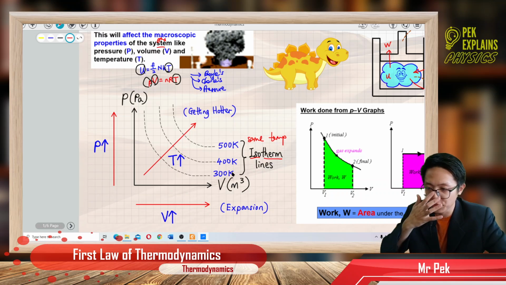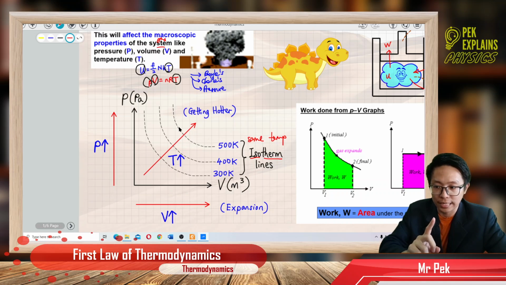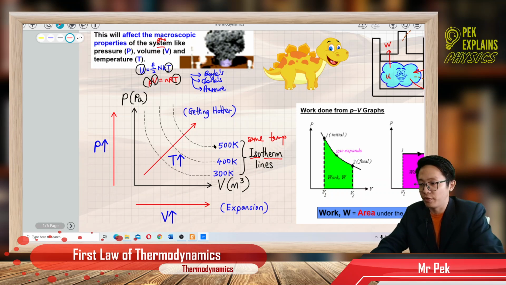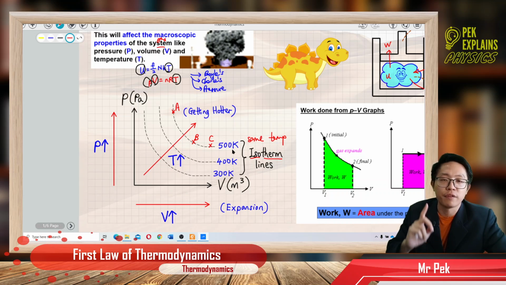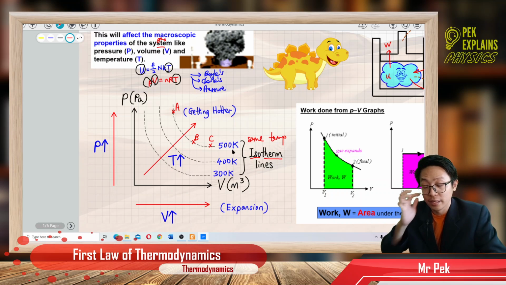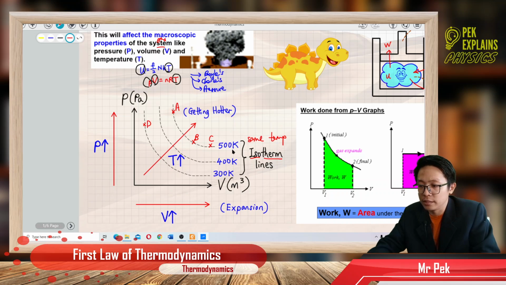What does it mean by same temperature? That means on the same dotted line, all the points on the same isotherm line have the same temperature. For example, if I take this point A, and point B, and point C, points A, B, C have the same temperature of 500 Kelvin. Let me take this D, this is E, and this is F.